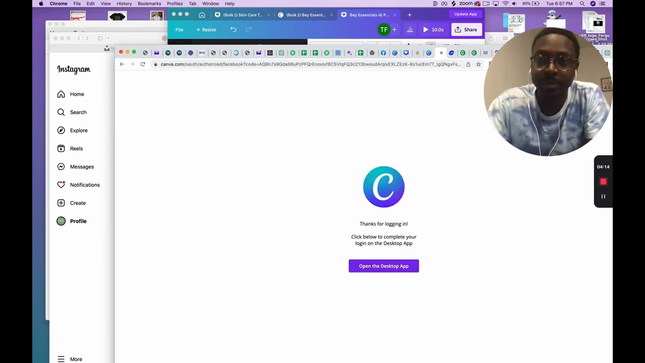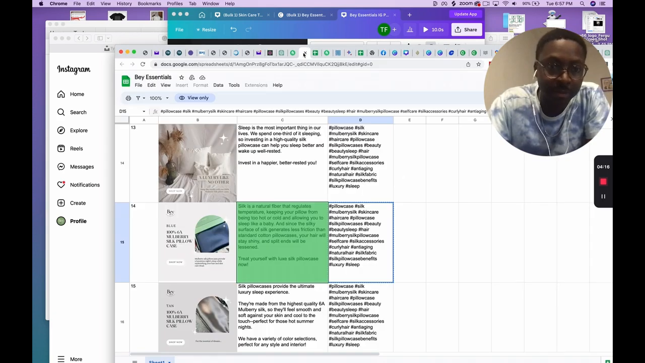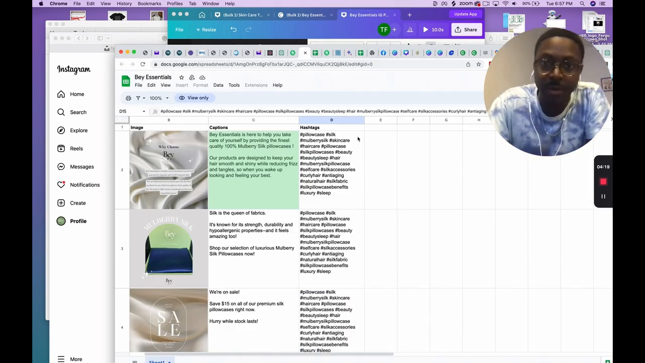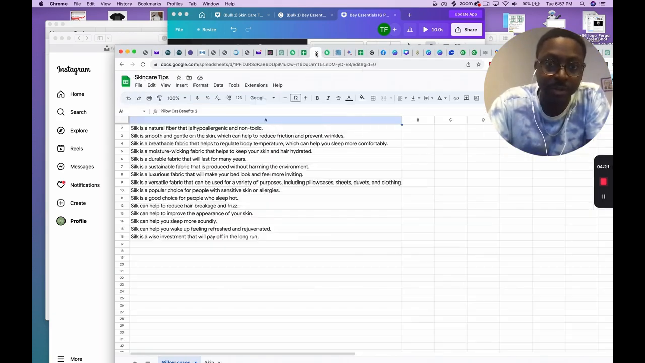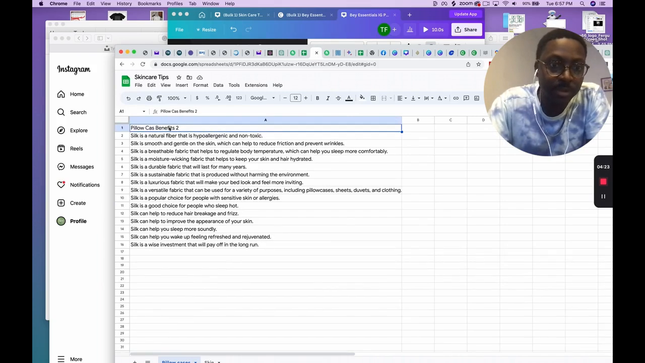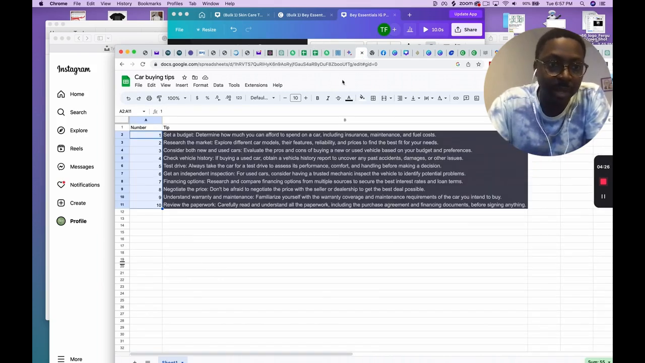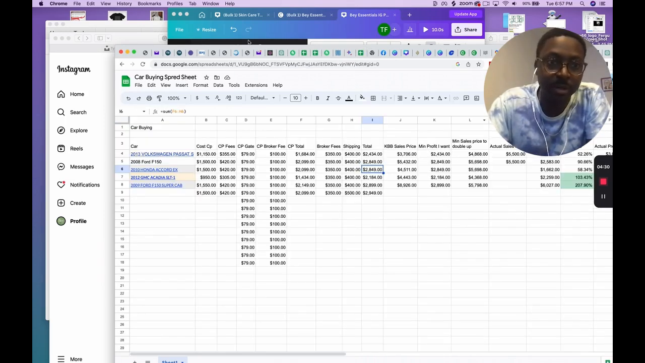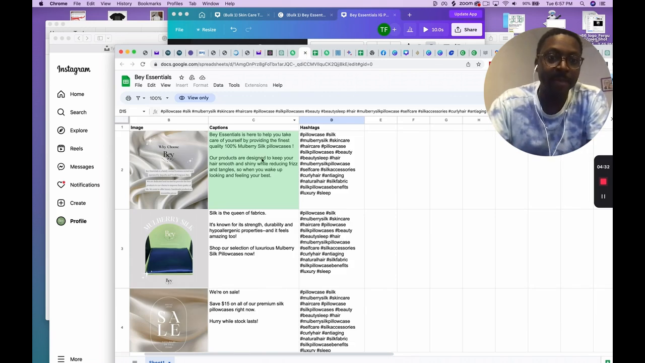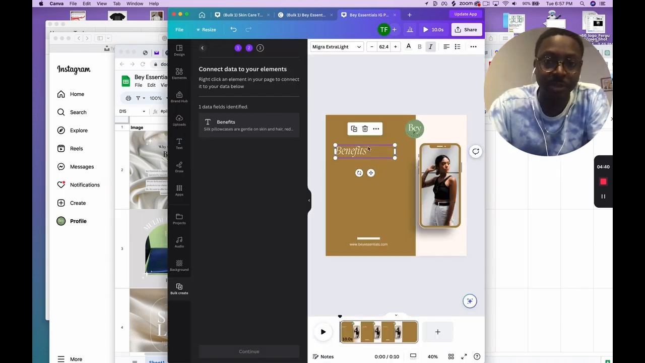Let me see if I still got it. I gotta find it. I don't think it was that file. So I have several files. I do this over and over. So benefits number 2, I have another one. So I had tips. I have several files. This is my different things. Whatever this image is or captions or something like that, whatever your file is, you just put that where you want it to be. So this will give me a list of the benefits. I'll hit this.